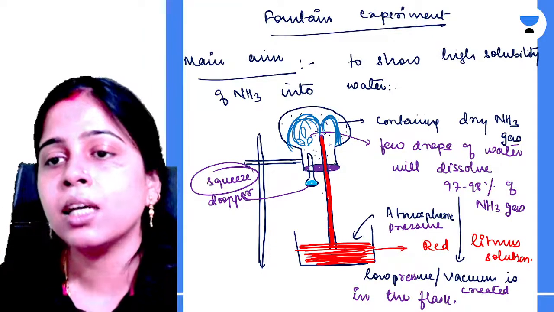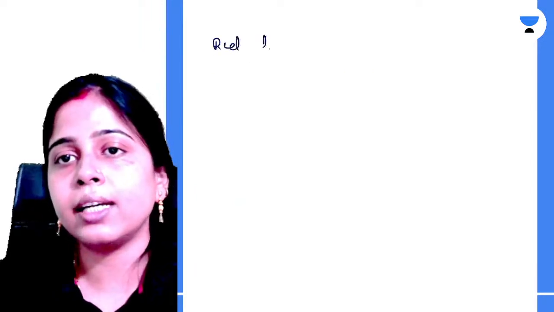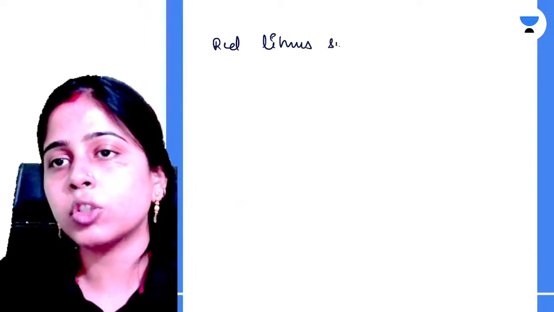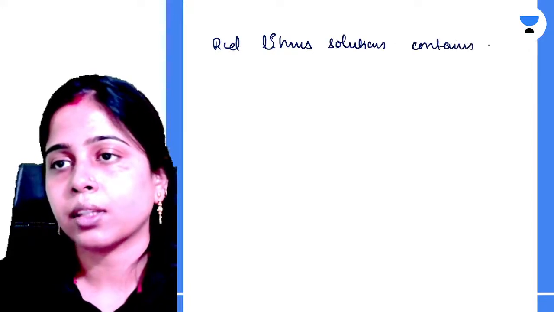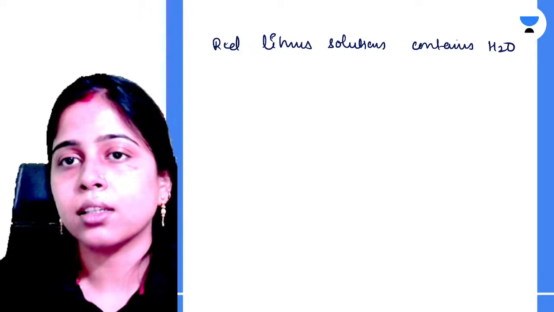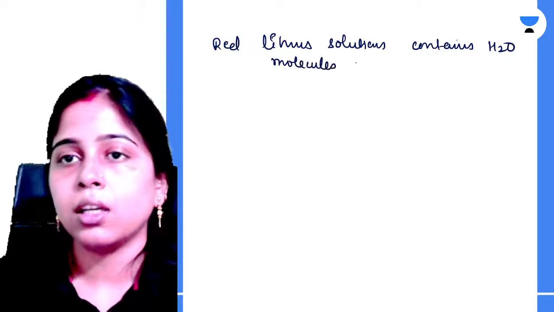Why is this happening? Because the red litmus solution contains water molecules. Clear?